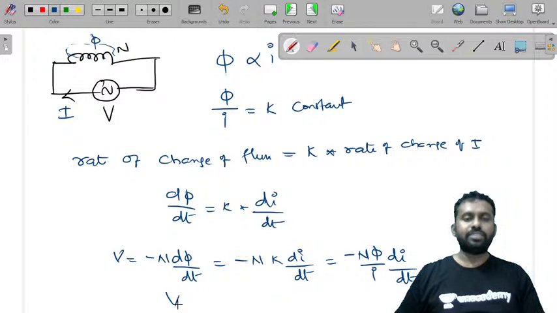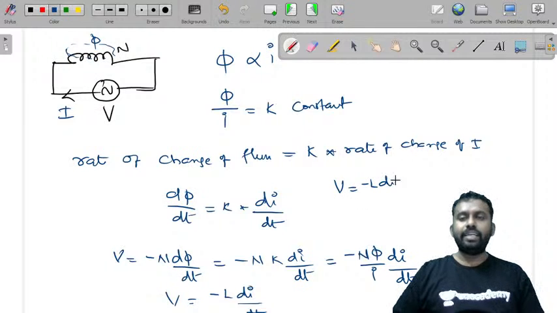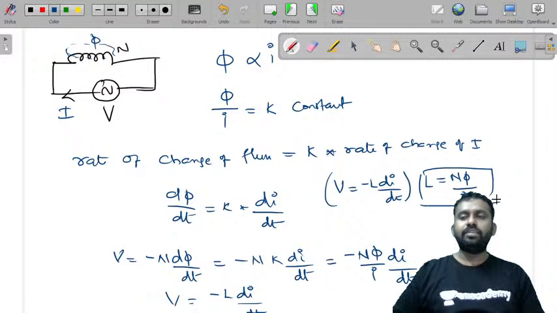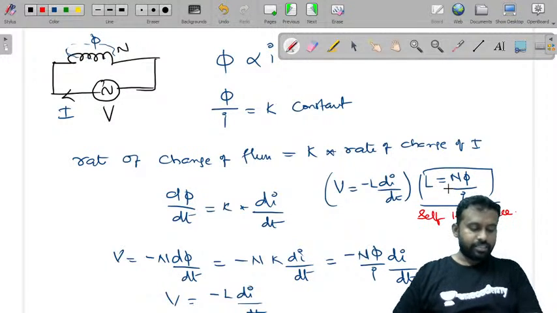This is V is equal to minus L di by dt, where L is equal to N phi by I, which is called self-inductance. This is called the self-inductance of the coil, the coefficient of self-inductance, and it is the property of the coil that opposes any change in the current flowing through it.